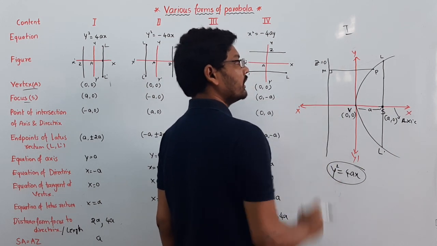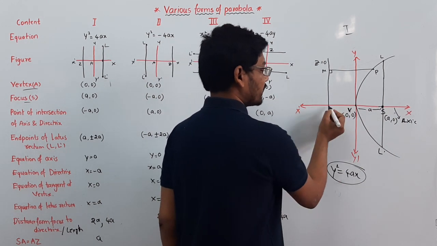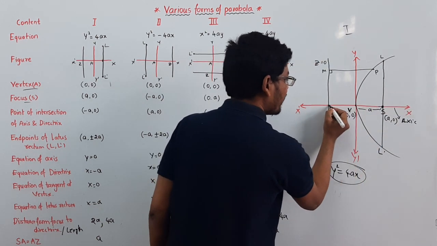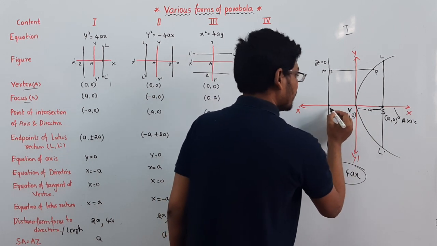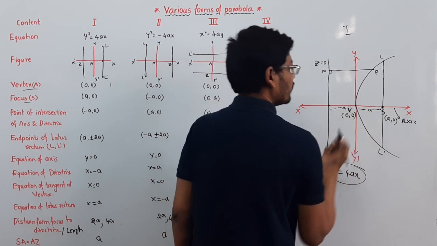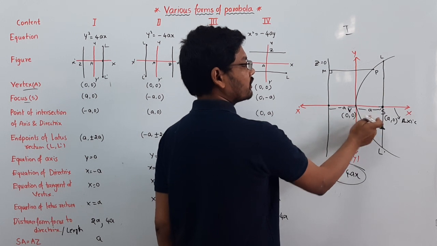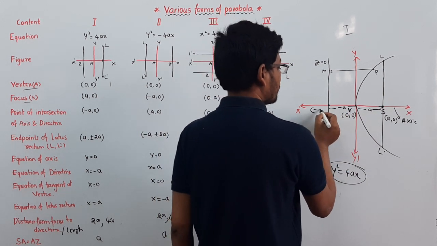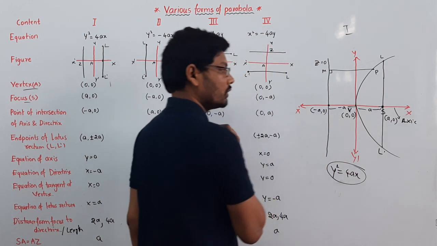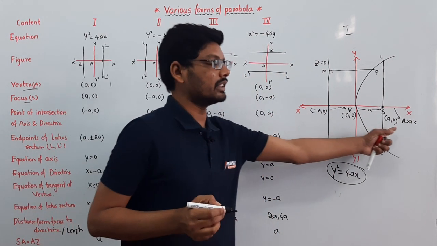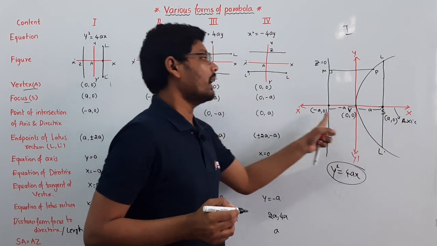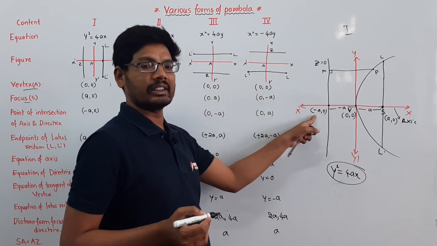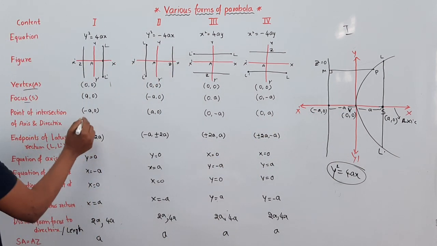Z is equal to 0 is the directrix, and the point of intersection of the directrix and the axis is on the negative side of the x axis, at a distance a, so it is (minus a, 0). The focus is (a, 0), and the point of intersection of directrix and principal axis is (minus a, 0).